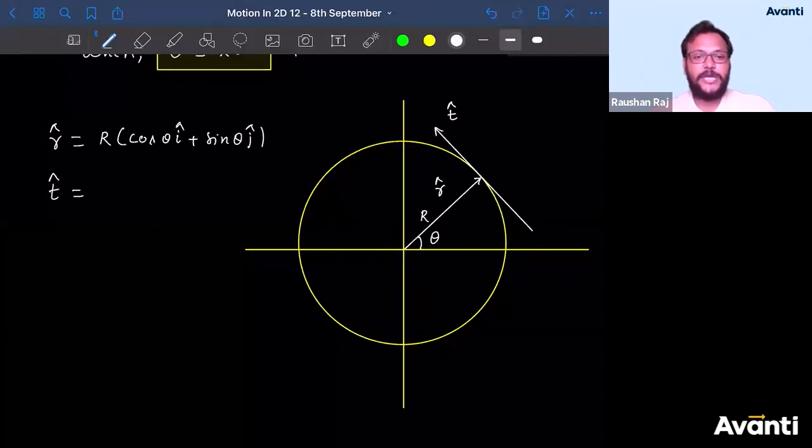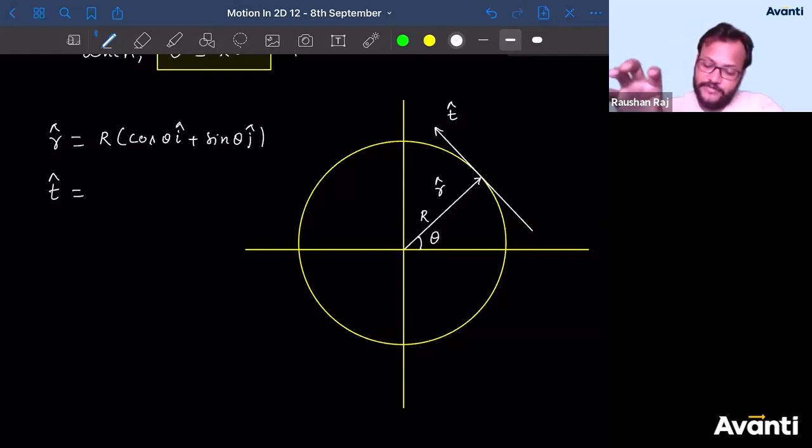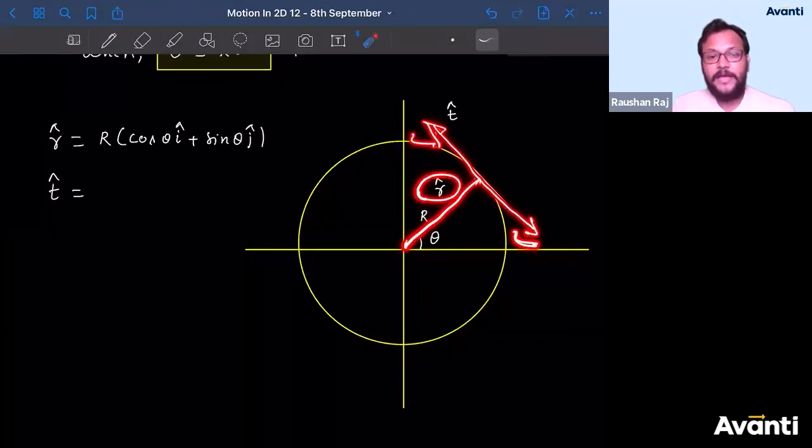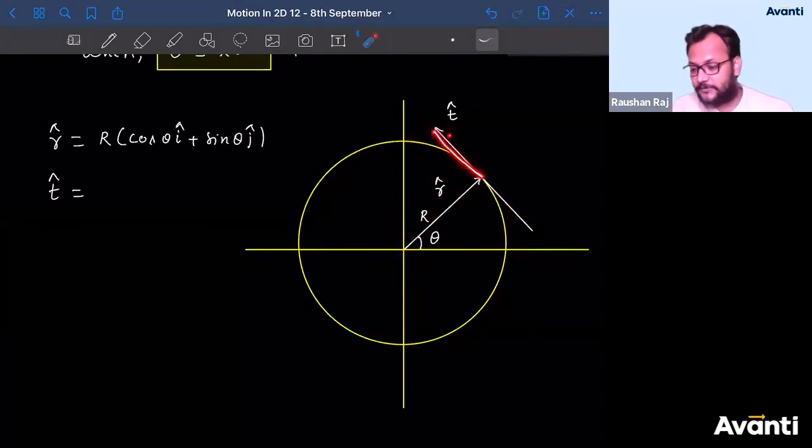Kirtan is saying, sir, we can use r dot t as 0. You can do that, and then you can say minus sin theta i cap plus cos theta j cap, or you can say plus sin theta i cap minus cos theta j cap also. In both ways you'll get the same answer, because there are two tangents possible. If you use r dot t, you'll get two directions, both perpendicular to r cap. I'm specifically asking you what is this direction, not this one. So give me an answer for this direction.